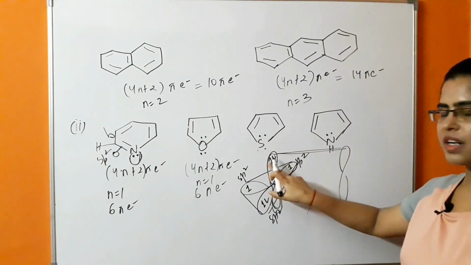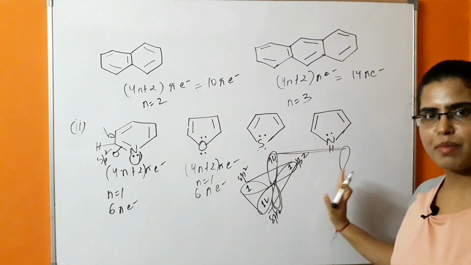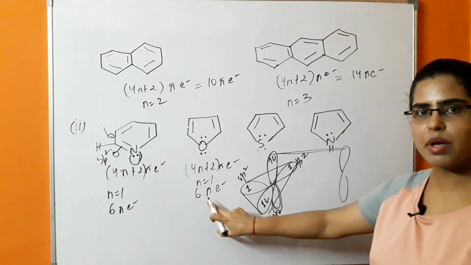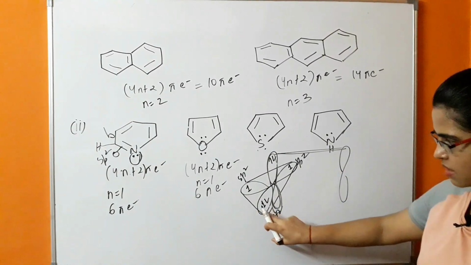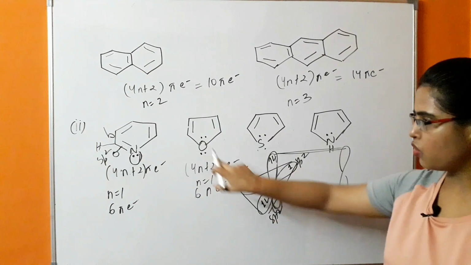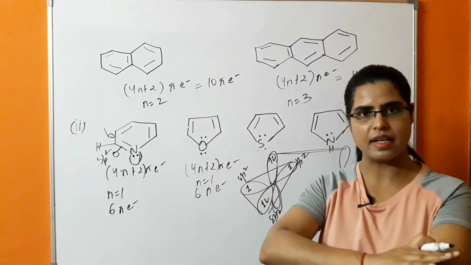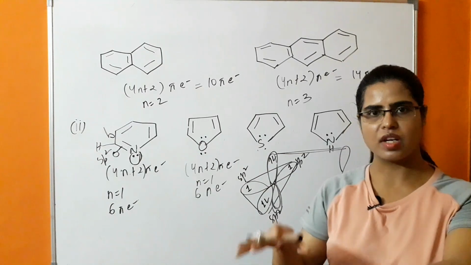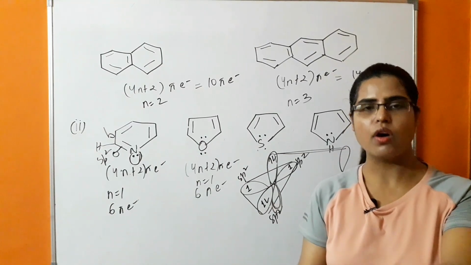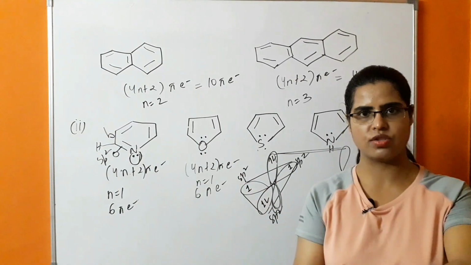So this lone pair is contributing towards the aromatic sextet, that is 6 pi electron system, whereas the second lone pair is present in the hybridized orbital which is present in the plane. And you know that electrons which are present in the plane are not involved in conjugation.